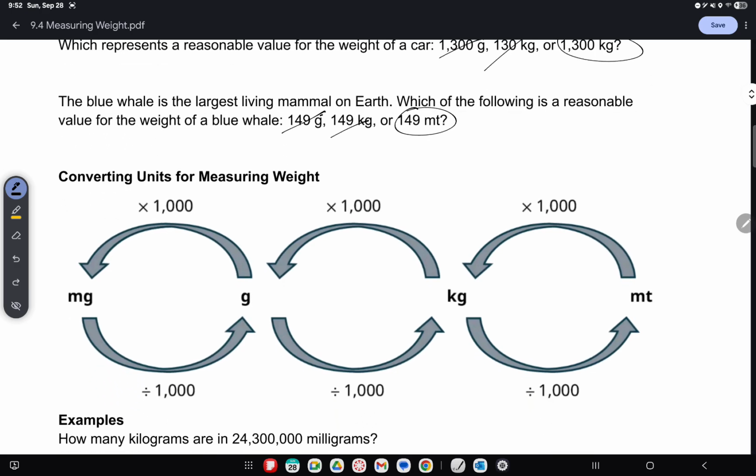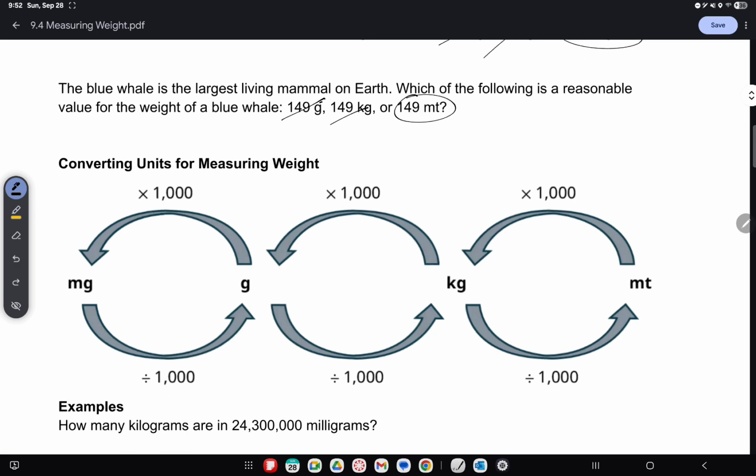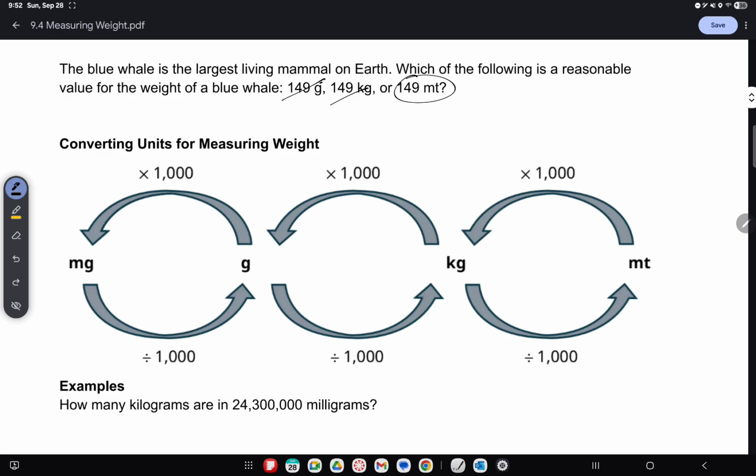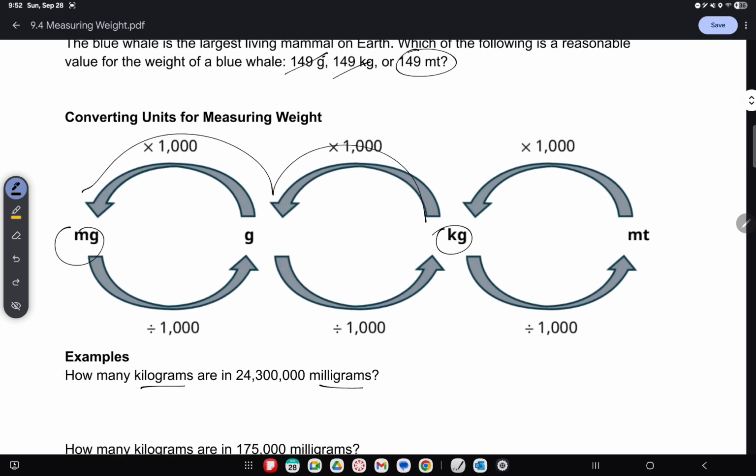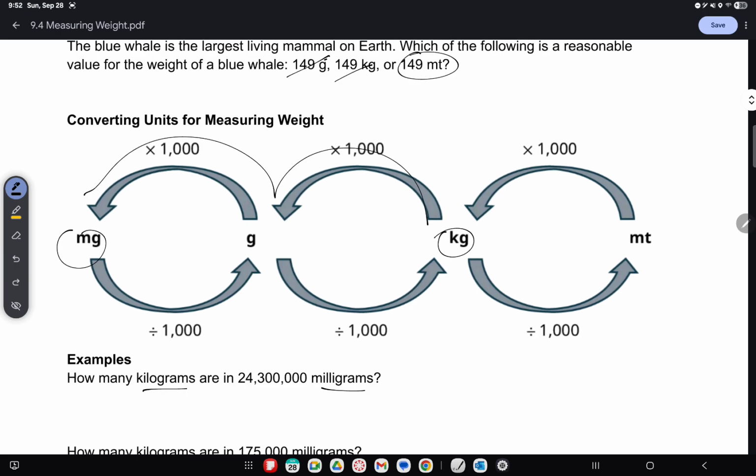All right, and with weight, it's kind of like the volume. There's only one number to remember. We're either multiplying by 1,000 or dividing by 1,000. And if we're going 2 jumps, we have to do the conversion twice. So in this first example, I have that thought process backwards.